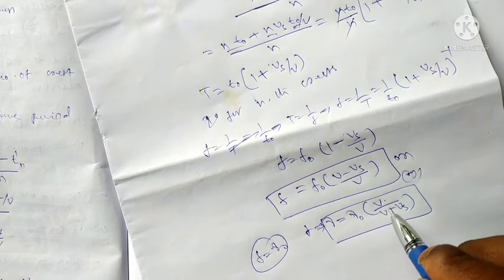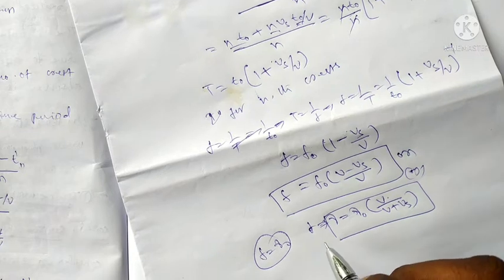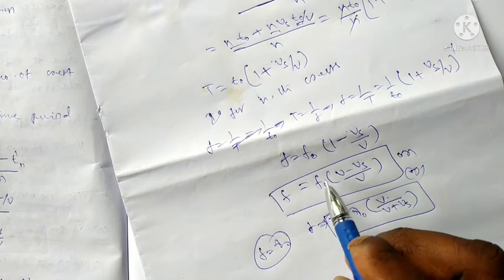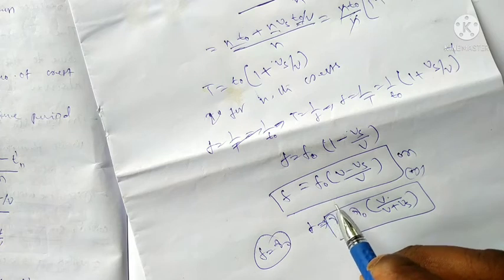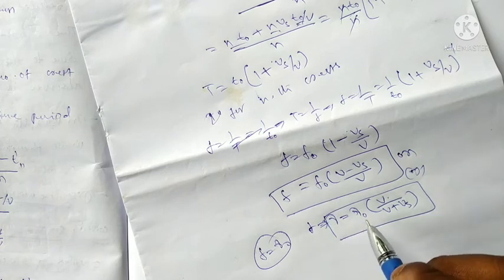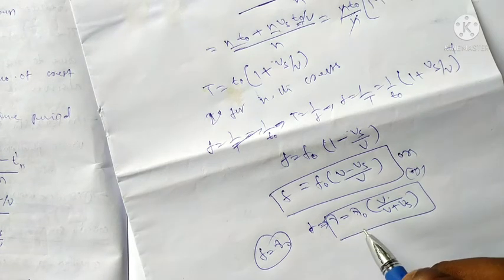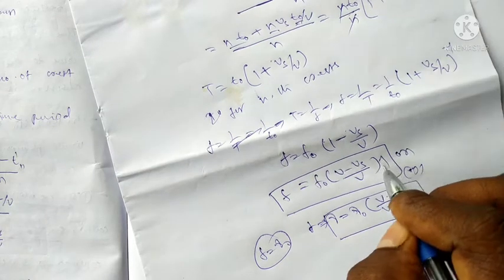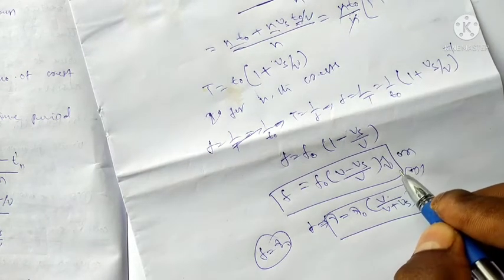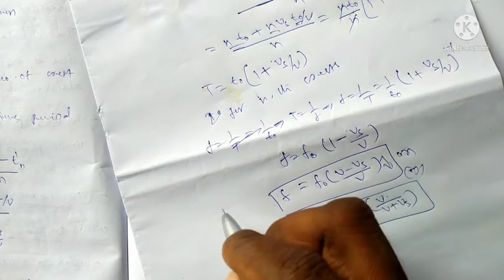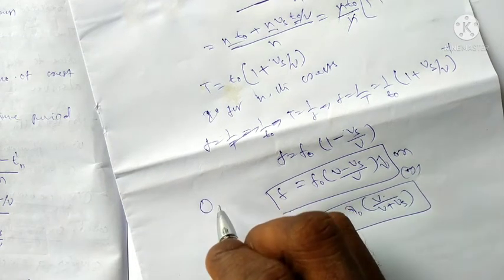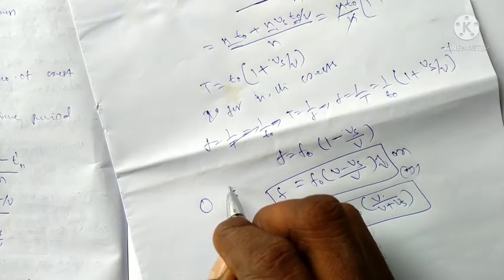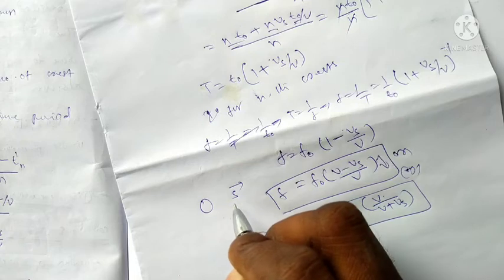Here, apparent frequency is less than the actual frequency. From the equation, it says that apparent frequency is less than the actual frequency. Here V minus Vs means velocity decreases. That means the source is moving away from its starting position.